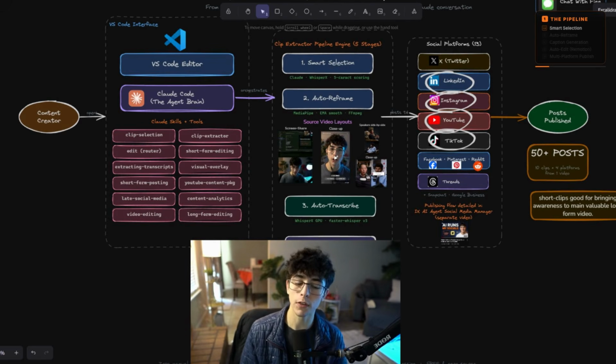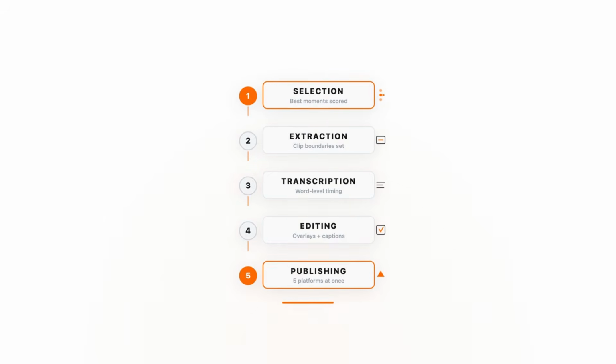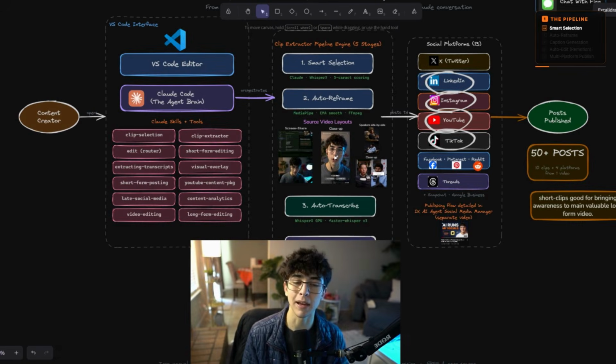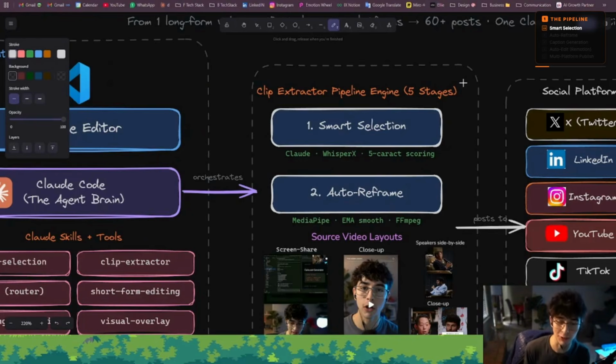I'm going over 3 things. First, setting up Claude Code, your agent brain inside VS Code. Second, I will be walking you through the 5 stages of the pipeline. And third, I'm going to show you in real time how the entire system goes from start to end with real examples. So this is where everything starts.